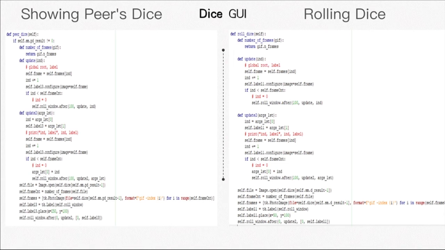And also in both users' game bases, we all have this GIF. So when one gets their dice picture, maybe like 1, then this number will be sent to the other user's computer. Then we will choose the picture which shows the number 1 dice and show it in the peer's dice interface. And this is how our dice GUI works.